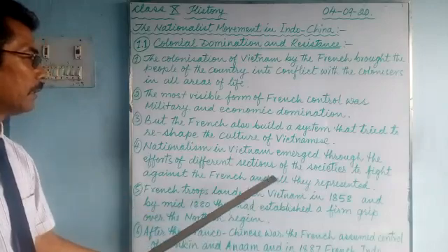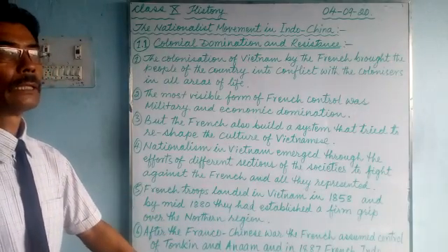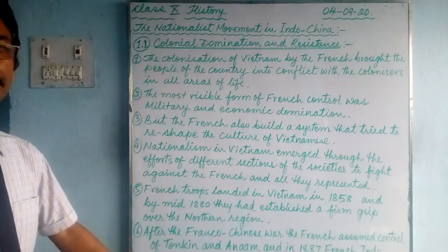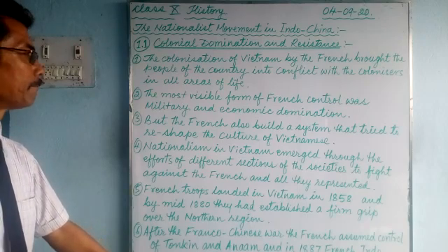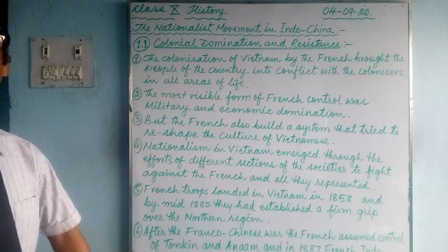So the native people there fought with the colonizers in every sphere of life, in their everyday life. The collective effort of different societies brought nationalism there.